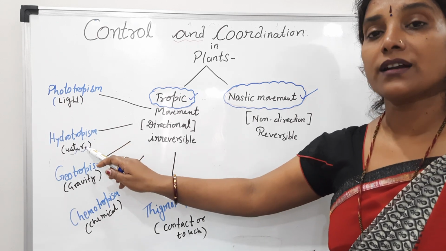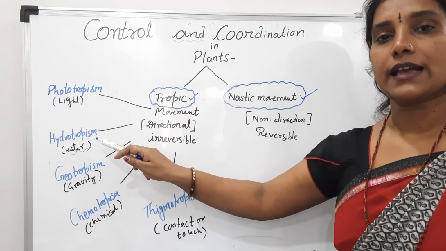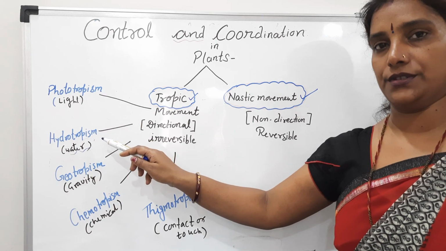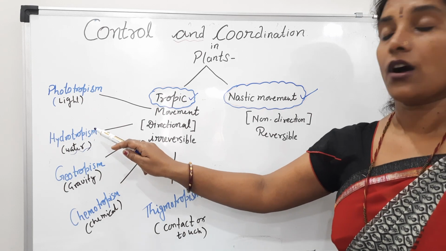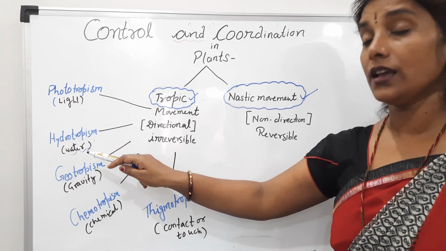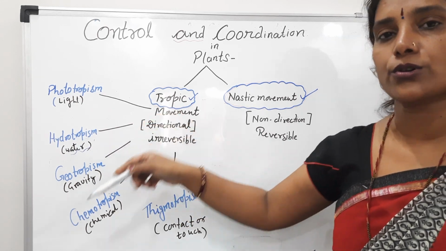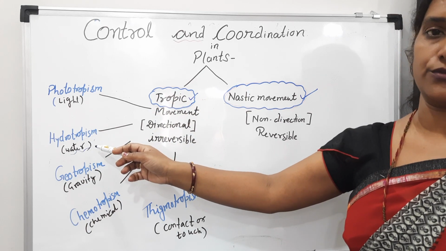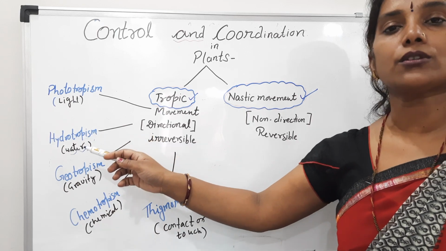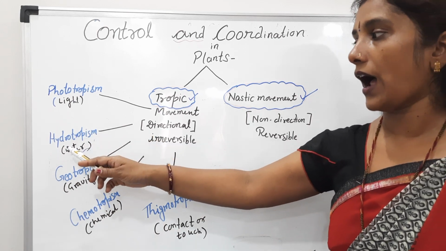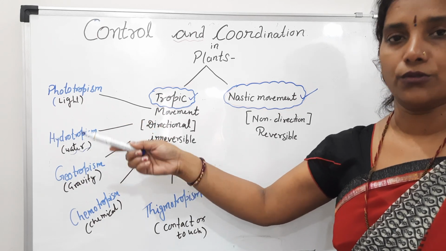So which part shows this movement, students? Roots. Because as you know, what is the function of root, students? Absorption of water and minerals. So they all the time search for the water and they move towards the water. And how do they move? They don't have legs, so they grow towards the water. And which part will grow, students? Roots will grow. I hope I am making you clear. Now you are able to know about the process of hydrotropism. It is positive if moved towards.